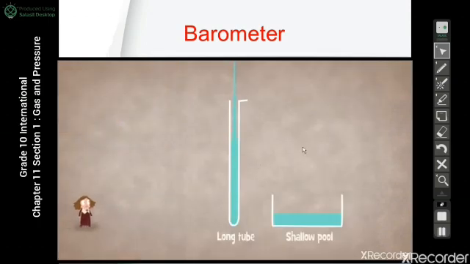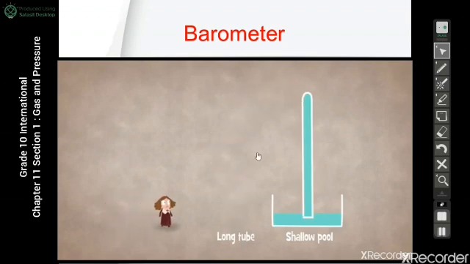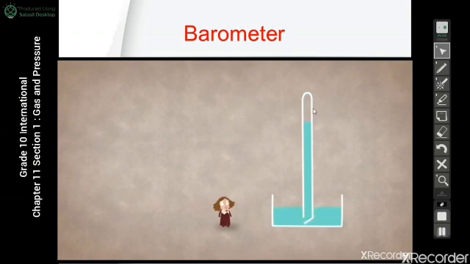Scientists back then did an experiment, but using water. They brought a long glass tube and they filled it with water. And they also brought a dish and they filled it with water. Then they closed the tube and inverted it into the dish, and they opened the tube, and they found that the water drops to a certain height.